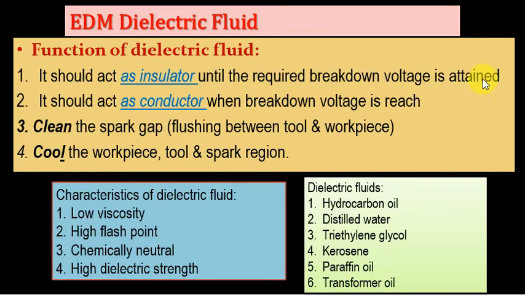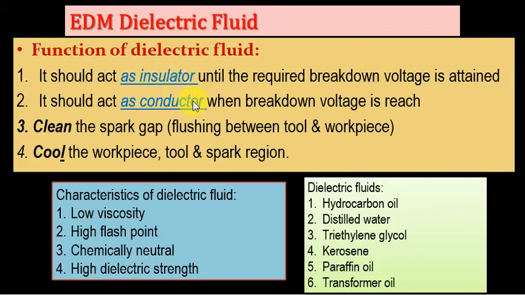When we start, the supply goes to the tool, and in between there is a small circuit called the RC circuit. Up to the breakdown voltage, the fluid should act as an insulator and not carry current or supply from tool to workpiece.